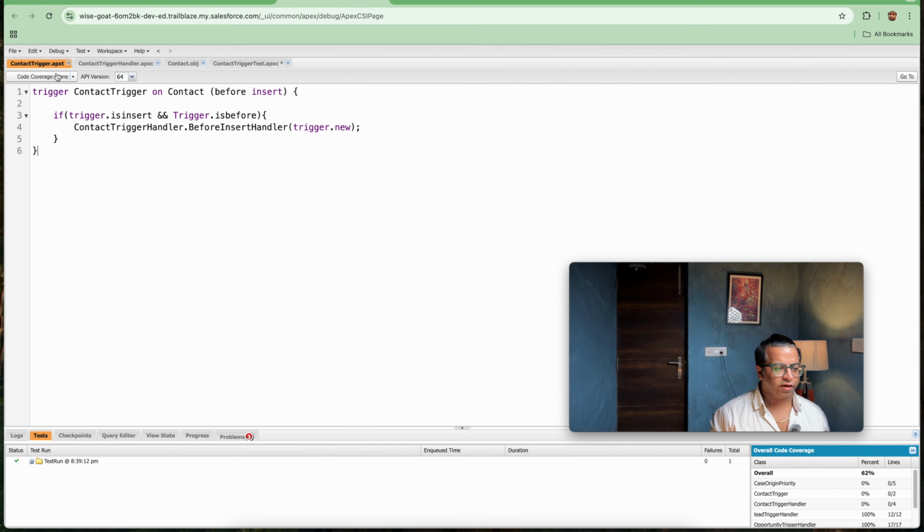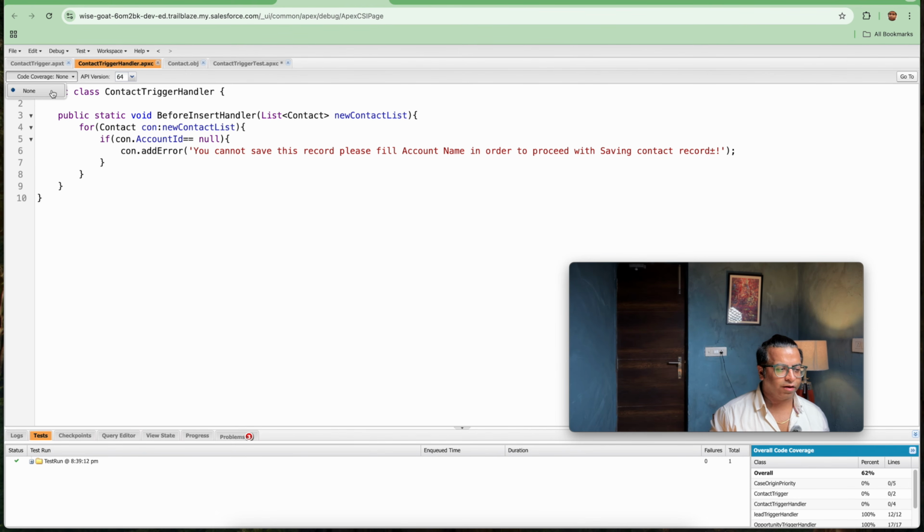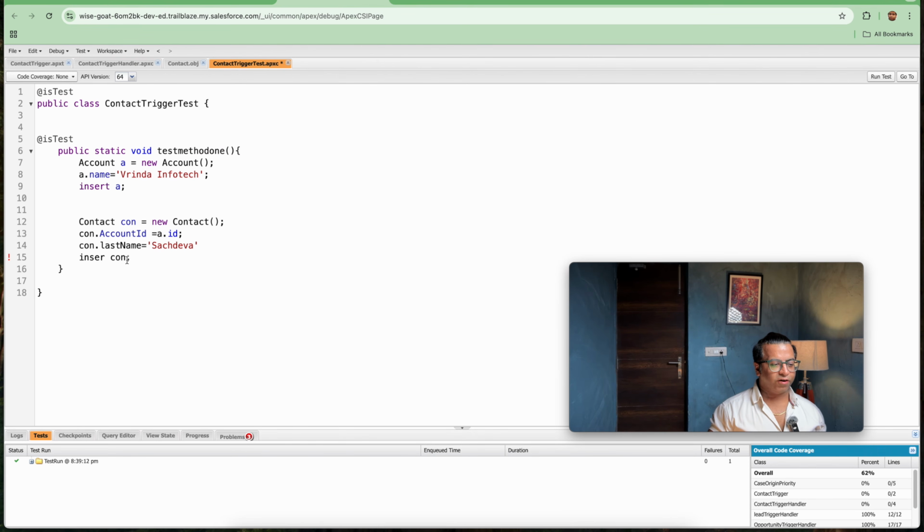Now I will be checking the trigger. Trigger coverage is 0%, and if I go here, the coverage is not coming because I haven't proceeded with the account ID as null. Now my test class will fail, but my coverage will come. So let's see how we will be doing it. Set con.AccountId = null, or we can skip this line because our trigger is only on insert, not on update. So first the test case passed, but no coverage came.